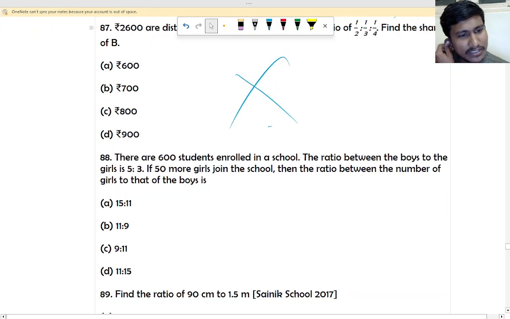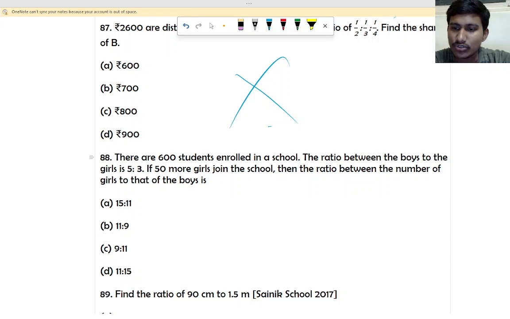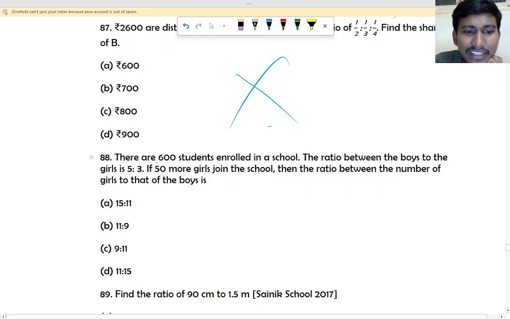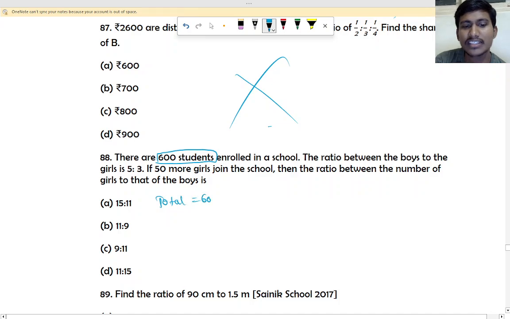Okay. There are 600 students in the school. The ratio between the boys to the girls is 5:3. If 50 more girls are there, then the ratio between the number of girls to the boys is. So, okay, fine. 88 question. Should I explain 88? There are total 600 students. So total is how much? 600.